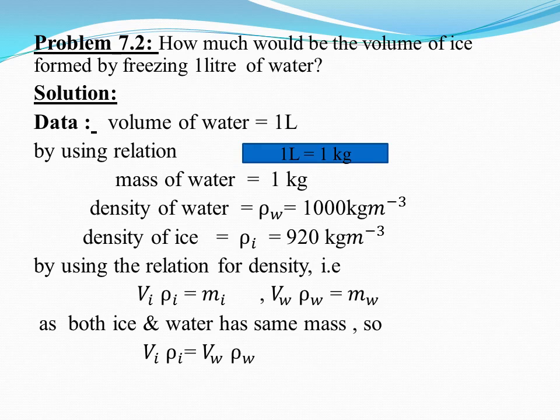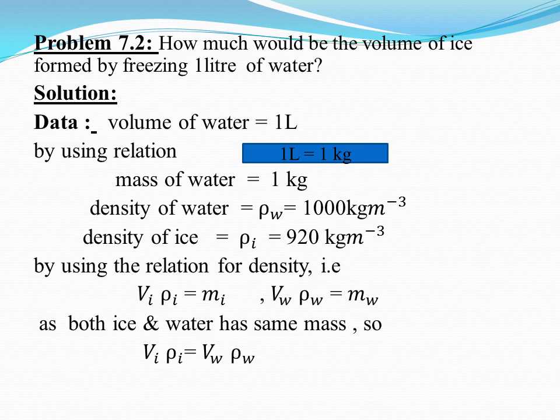So now we have two values, volume of the water as well as mass of the water. As you all know that density of water has a constant value and its value is 1000 kilogram per meter cube. Similarly, density of ice is also constant and its value is 920 kilogram per meter cube. Now by using the relation for density, Mi, that is the mass of ice, will be equals to product of density multiplied by volume of ice. And similarly, mass of the water is equal to the product of density and volume of water.